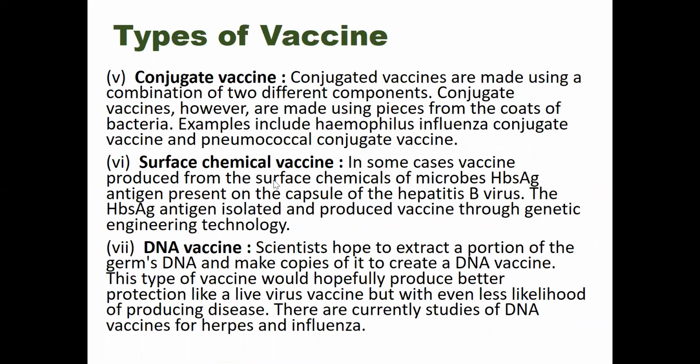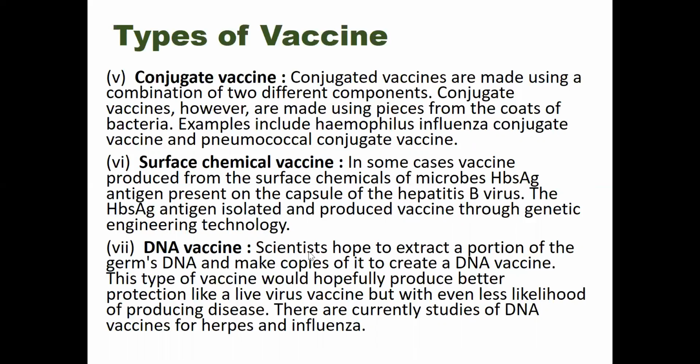An example of a conjugated vaccine is the Haemophilus influenzae vaccine. And for surface chemical vaccine, in some cases we can use the surface proteins of the viruses to induce an immune response. This type of vaccine is called a surface chemical vaccine. Hepatitis B vaccine can be an example of a surface chemical vaccine.